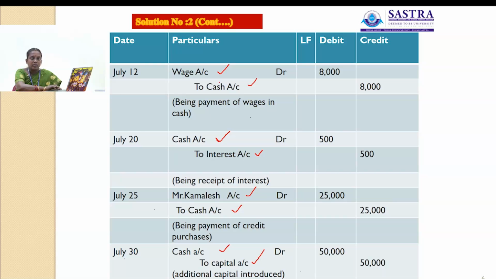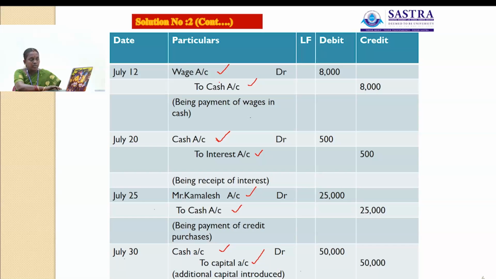Then next is July 20th. Cash account debit to interest account, that is receipt of interest. We are receiving the interest, so that is income for us. So interest account will be credited, that is a nominal account. So credit all incomes and gains.